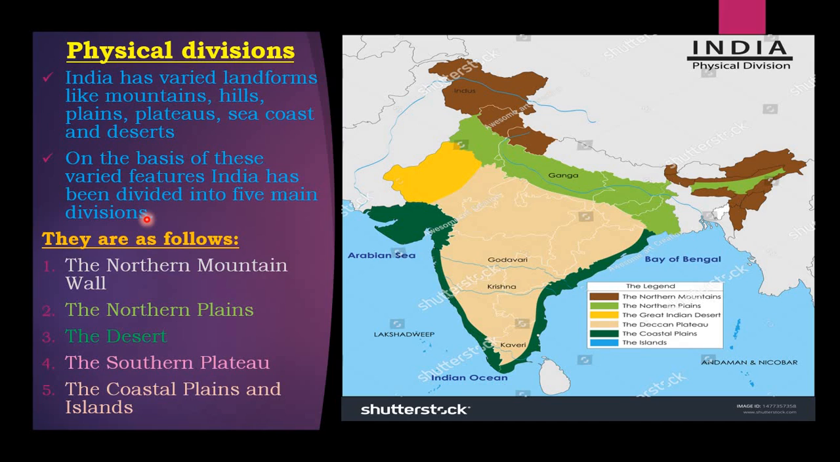And the hills are there, which give very much beauty to the areas and the surroundings. And we have plains and the plateaus. These are the landforms where we grow our things. So we have plains, we have plateaus where the agriculture takes place.